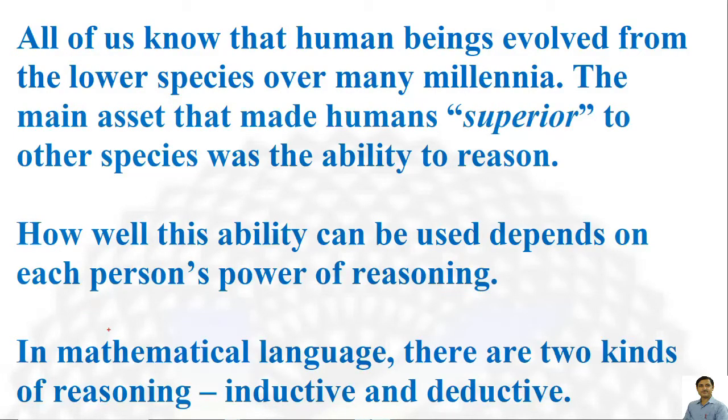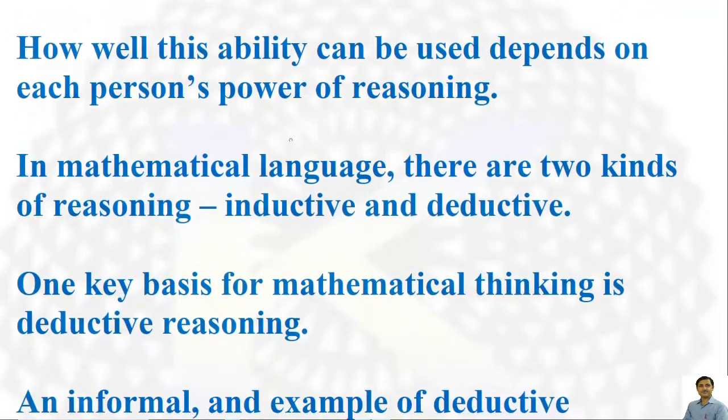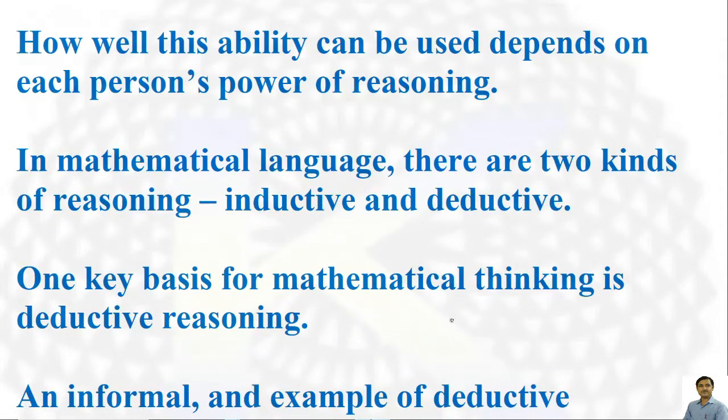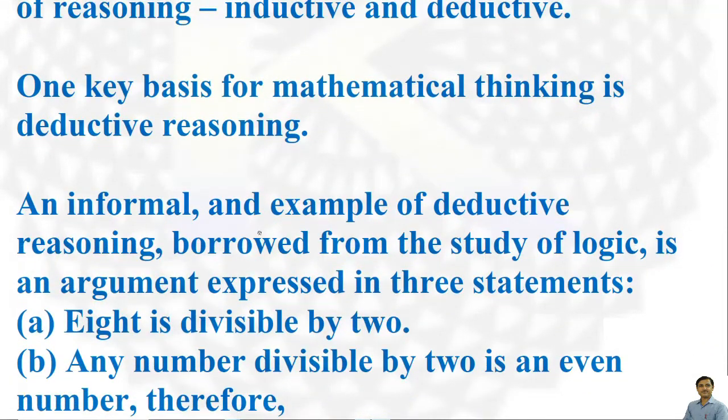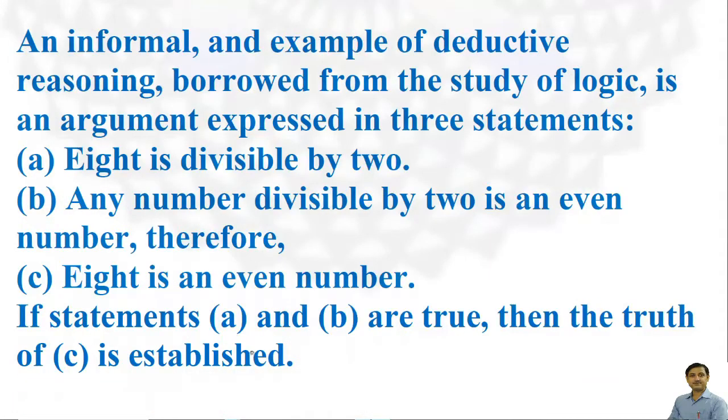In mathematical language, there are two kinds of reasoning, inductive and deductive. One key basis for mathematical thinking is deductive reasoning. An informal example of deductive reasoning, borrowed from the study of logic, is an argument expressed in three statements. First, 8 is divisible by 2. Any number divisible by 2 is an even number. And the third statement is, 8 is an even number.